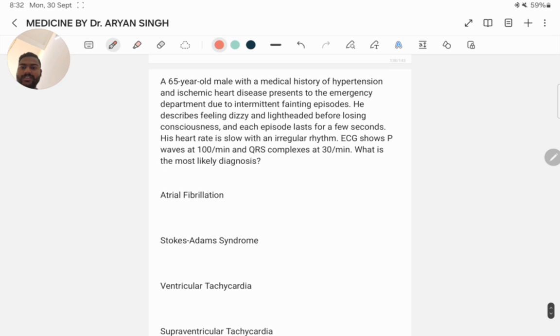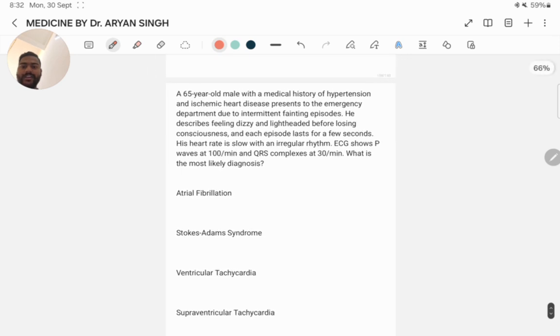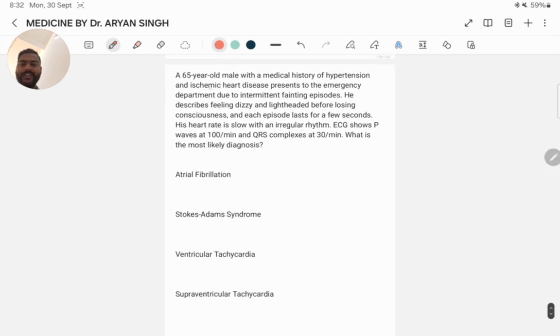Next question. A 65-year-old male with a medical history of hypertension and ischemic heart disease presents to the emergency department due to intermittent fainting episodes. He described feeling dizzy and lightheaded before losing consciousness, and each episode lasts for a few seconds. His heart rate is slow with an irregular rhythm. ECG shows P waves at 100 per minute and QRS complexes at 30 per minute. What is the most likely diagnosis? Atrial fibrillation, Stokes-Adams syndrome, ventricular tachycardia,